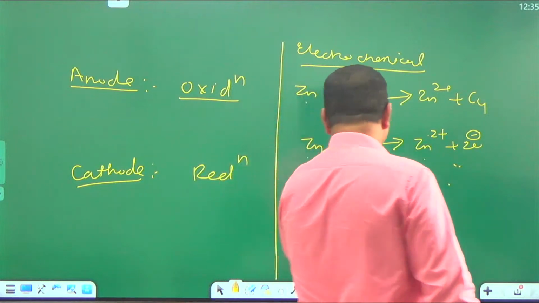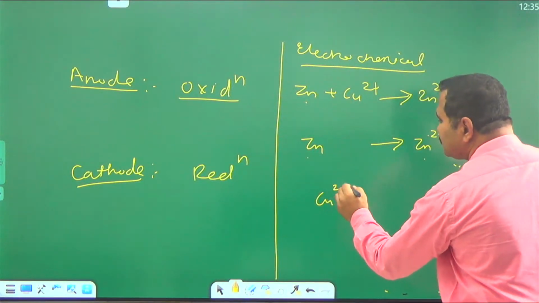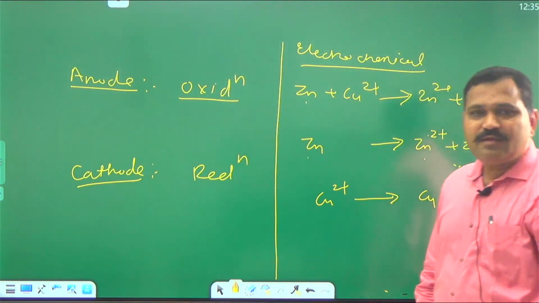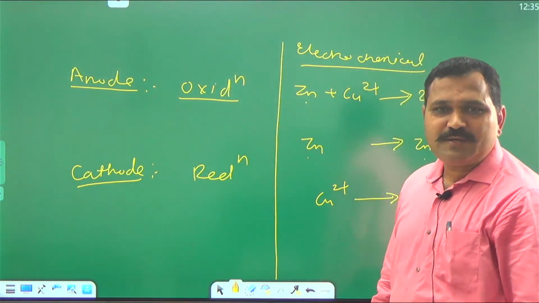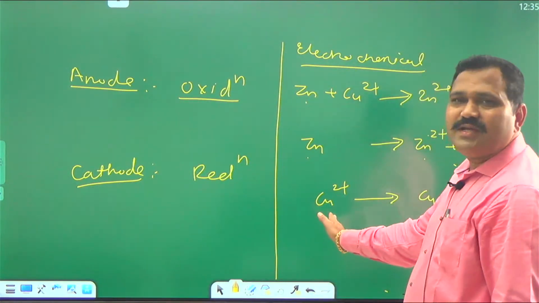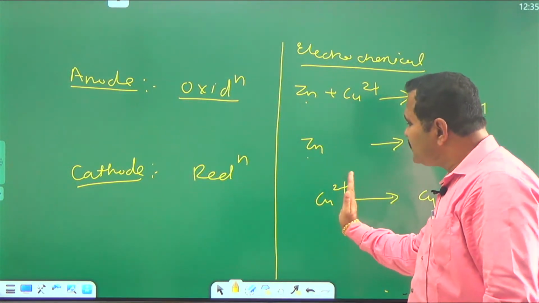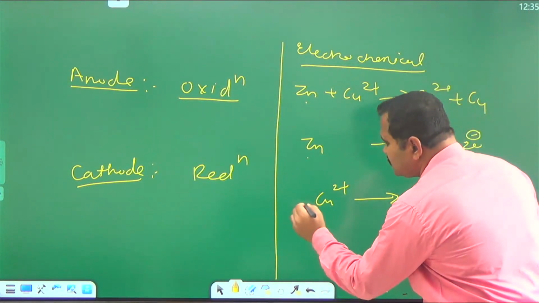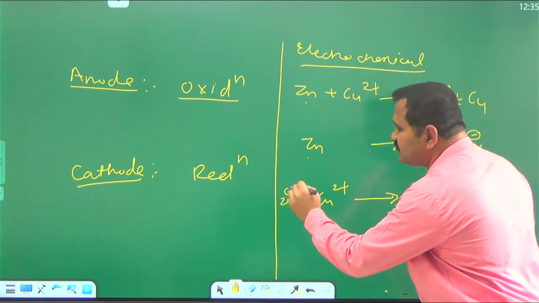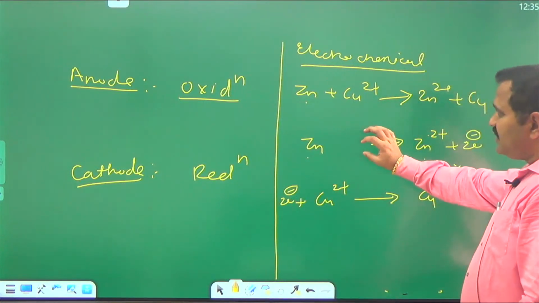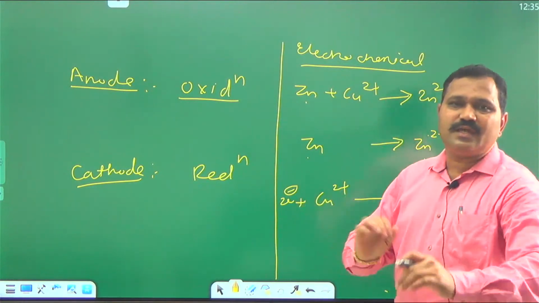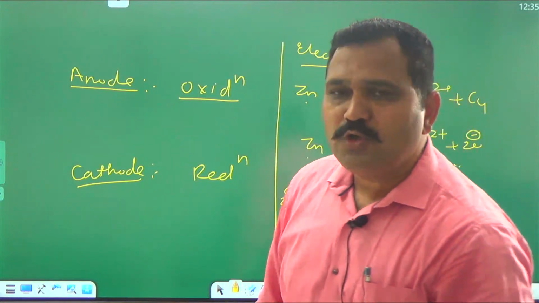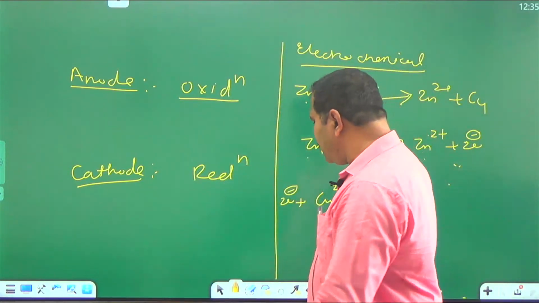Now write the other process. Cu2+ gives Cu, where you have to add electrons on the left side. Total charge here is 2+, here total charge is 0. Cu2+ plus 2 electrons gives Cu. Here is gain of electrons and here is loss of electrons. Any redox reaction can be separated into an oxidation half cell as well as a reduction half cell.